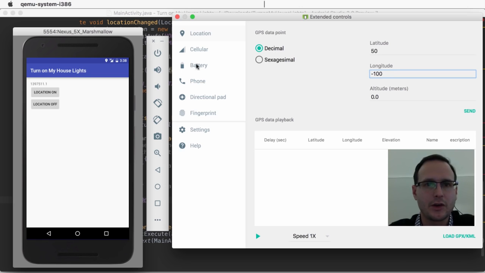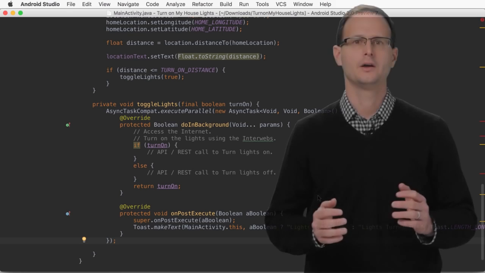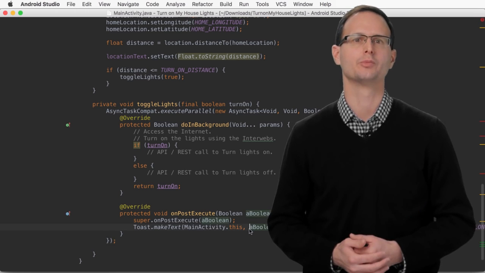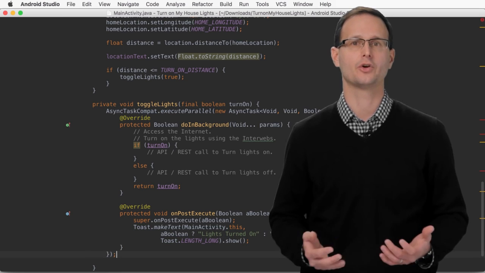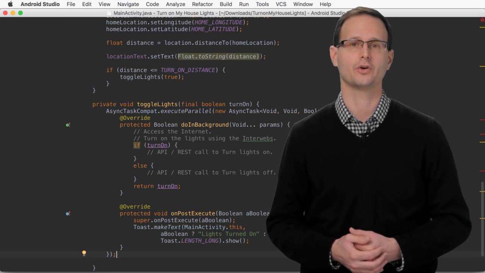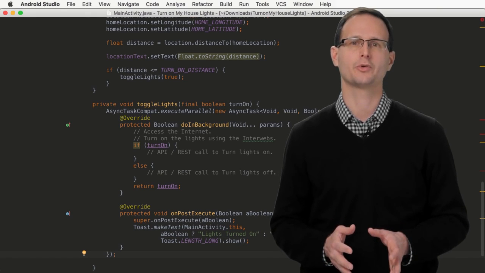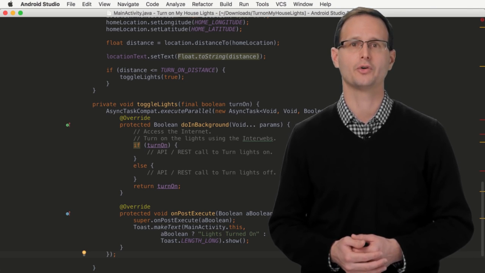Alright, so there you go, that all works as you would expect it to. So we've got an app that's a pretty reasonable proof of concept that it's at least possible to do what we want, automatically turn on our internet connected lights when we get close to home. This screencast represents about 2 hours of real-time coding.